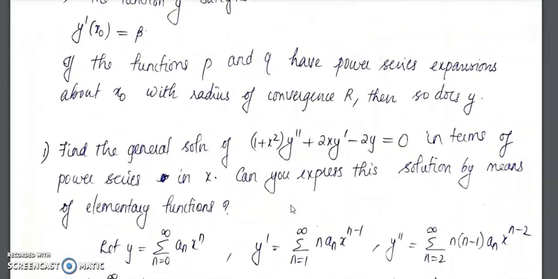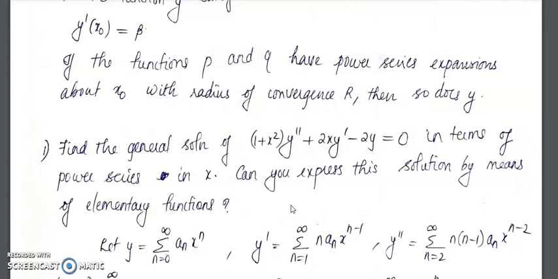Okay, so let us look at the solution of a second order differential equation. Find the general solution of the equation 1 plus x square y double dash plus 2x y dash minus 2y equal to 0 in terms of power series in x, and can you express the solution by means of elementary functions. So here, in the form y double dash, p is 2x by 1 plus x square and q is minus 2 by 1 plus x square.